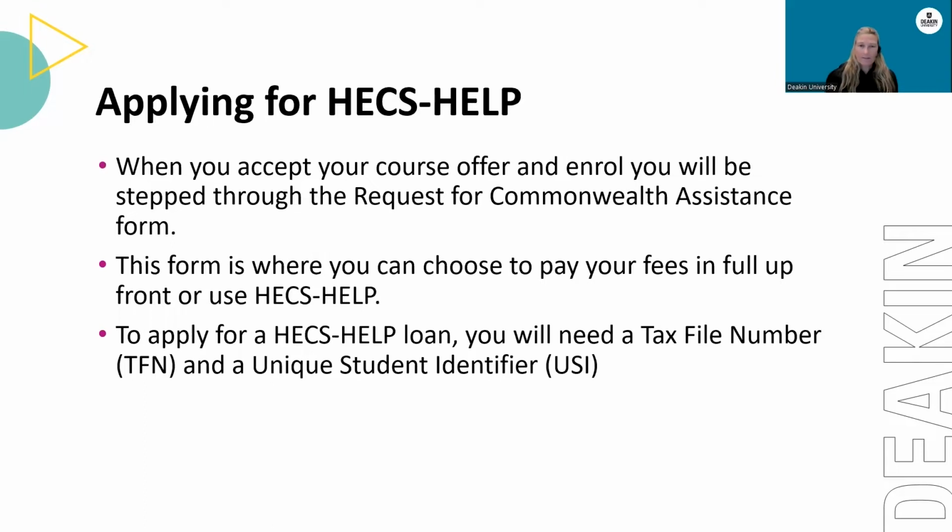So how do you apply for HECS Help? When you accept your course offer and enrol, you'll be stepped through the Request for Commonwealth Assistance form. This form is where you can choose to pay your fees in full upfront or use HECS Help. To apply for a HECS Help loan, you will need a tax file number and a unique student identifier.